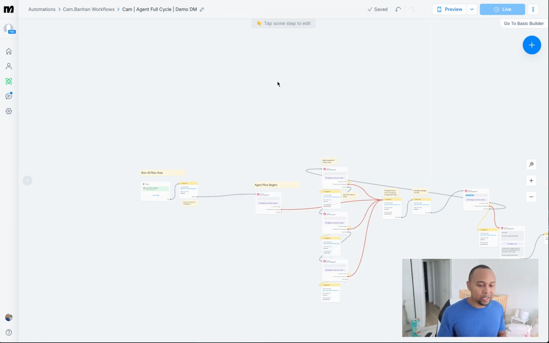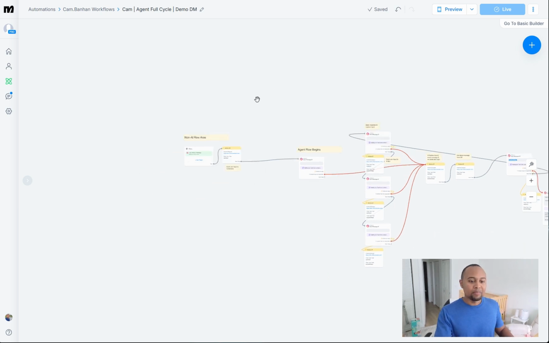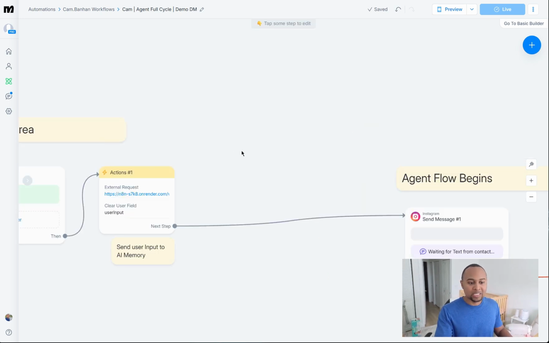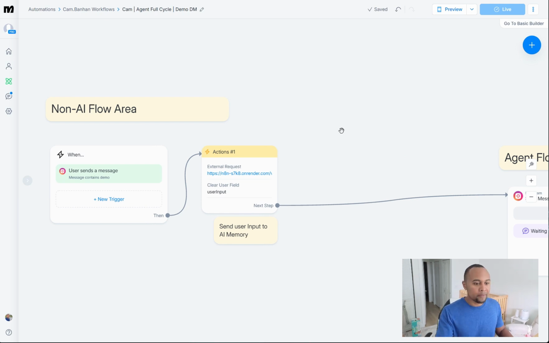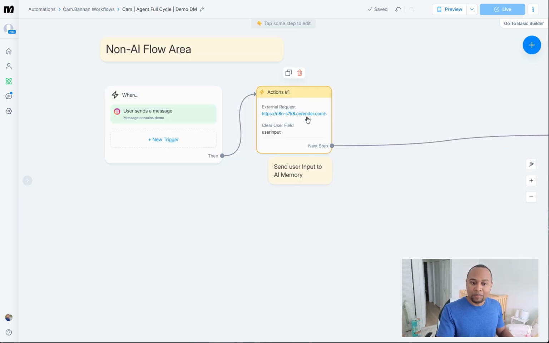Okay, so how exactly this is working, I think it's most important to start here in Manychat and break it down. So what's happening here in Manychat, now this flow is a little different. This is my demo flow, but the same rules apply. When you DM me the word demo, the first thing that I'm doing is sending your reply over into my database, right? So this isn't going to any AI agent or anything. It's just hitting a webhook and it's being added to the database as a response.